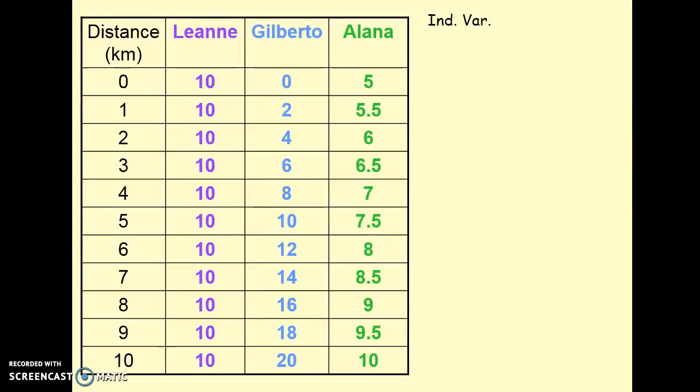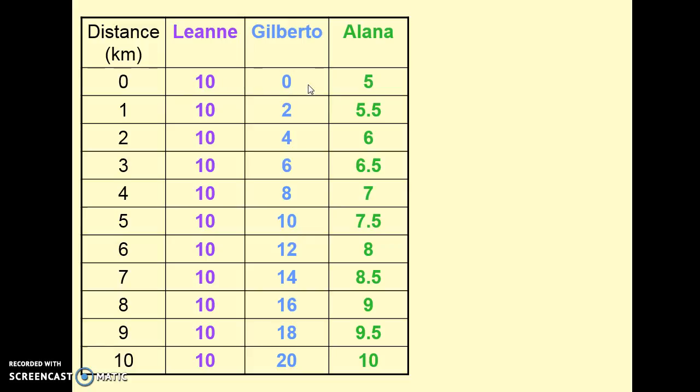So here are the results, by the way, of the table. I kind of thought it was going to come in gradually, but it didn't. There it is. All right, so Leanne's noticed that she has 10, 10, 10 all the way, because no matter how far she walks, and your table stopped at 6 kilometers. My table goes all the way to 10 kilometers, but it's okay. You don't need to change anything. So she even gets $10 even if she doesn't walk at all, because she got the money before she started walking. So no matter what she does, even if she stays home that day and doesn't even go to the walkathon, she still collected $10 for charity.